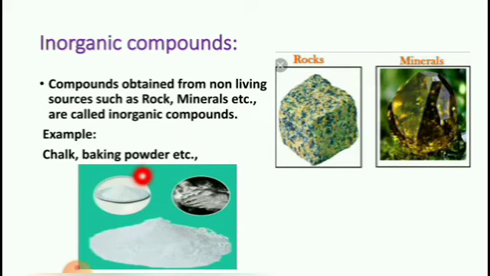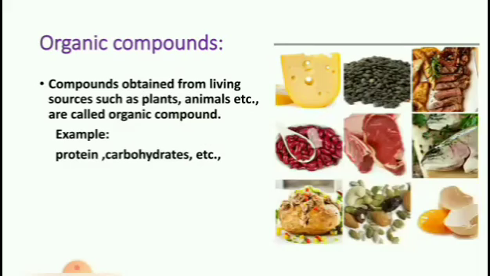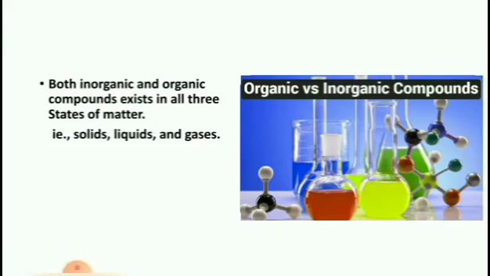Organic compounds. Compounds obtained from living sources such as plants, animals, etc. are called organic compounds. Example, protein, carbohydrates, etc. These are the examples of organic compounds.